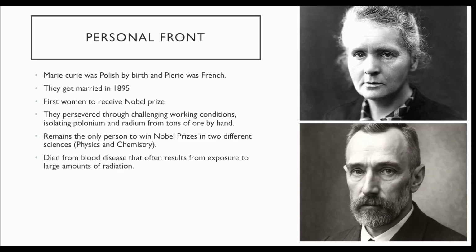A very interesting fact about this pair: they got married in 1895, and with their partnership, they contributed a lot to the science community, especially if we talk about Marie Curie. She was the first woman to get the Nobel Prize, and she got another Nobel Prize in 1911, which we will be talking about in one of our videos. But she is the only person who got two Nobel Prizes in different subjects, one in chemistry, one in physics. And then she died from a disease which was because of the exposure to the radioactive material.